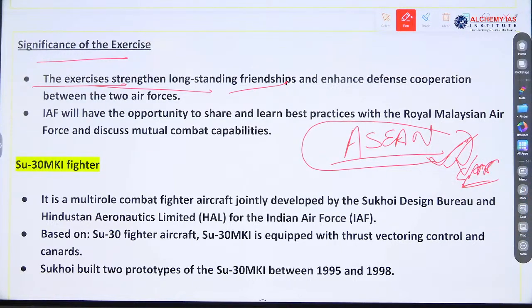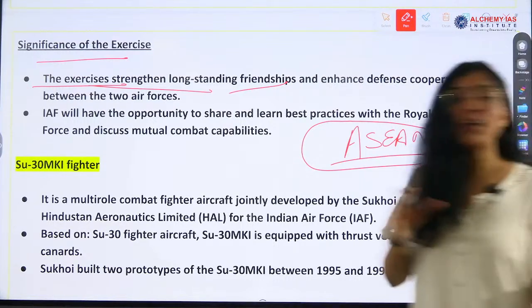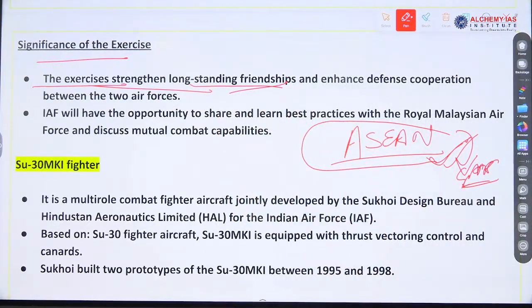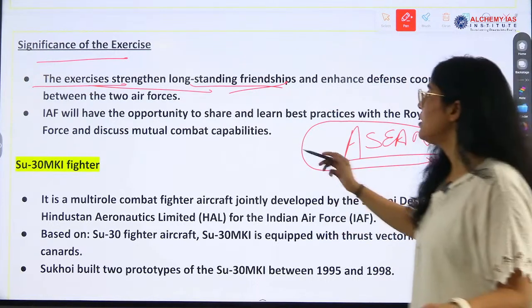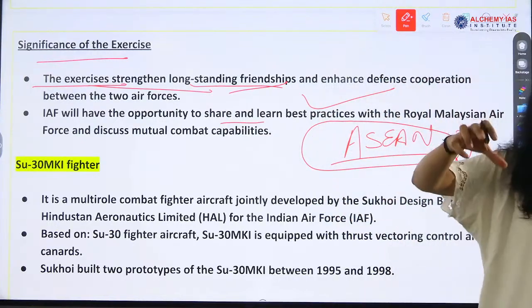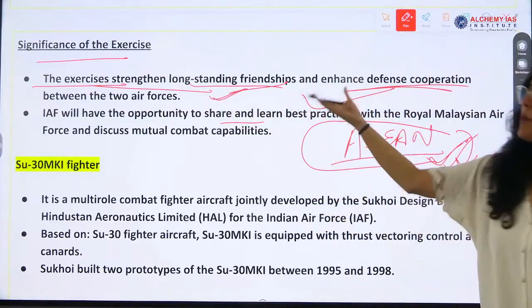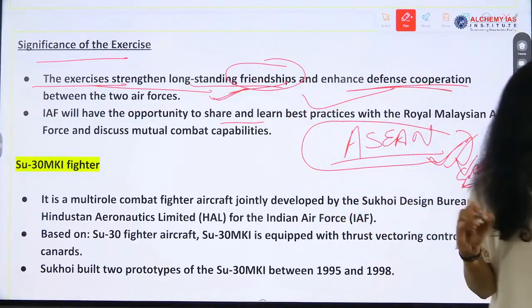So think about other things also. Connect the different topics with this topic. Why Malaysia, and why we are talking about strengthening the long-standing ties or friendship with Malaysia, because it is very important, right? Philippines, Malaysia, every Southeast Asian country is very important so that India's presence is there. China is already present in Southeast Asian nations, right? South China Sea, yes or no? So India can counter China's efforts in the Indian Ocean, right? Mark its presence, right? So strengthen the defense cooperation also, and then friendship also, right?